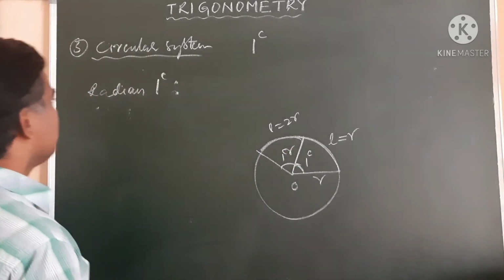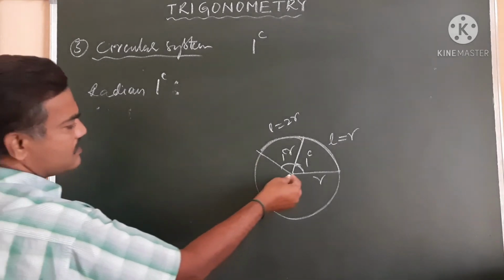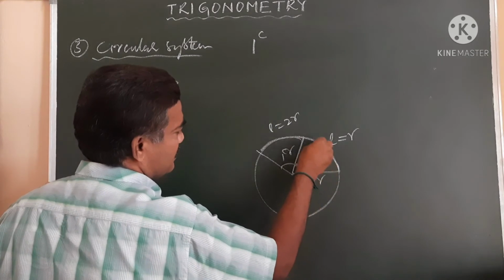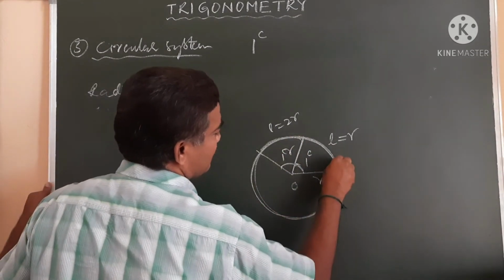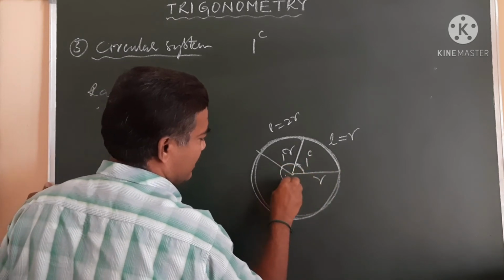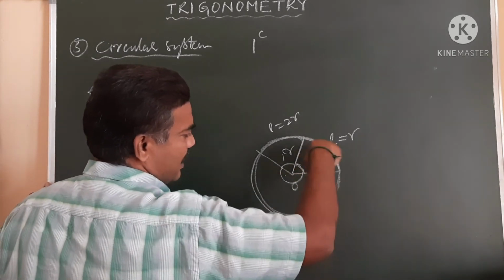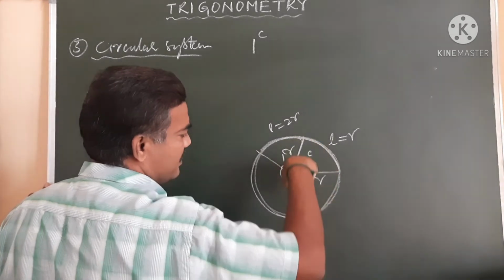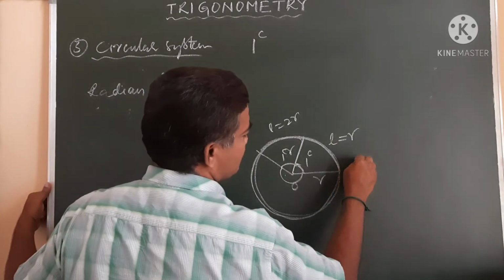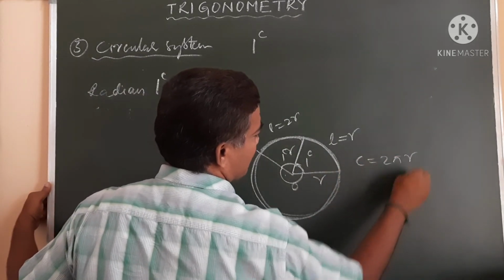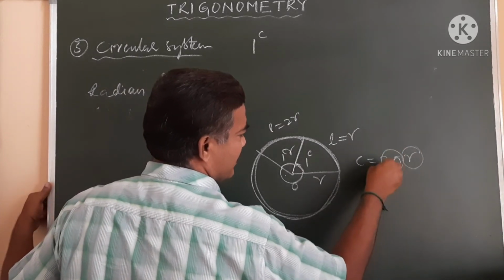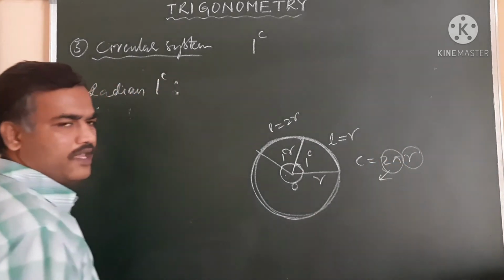Now, in a complete revolution, the length of the circle is nothing but the circumference, which subtends the complete angle at the center. You know very well that the circumference is C equal to 2 pi r, where r is the radius of the circle. So the circumference subtends an angle of 2 pi radians.